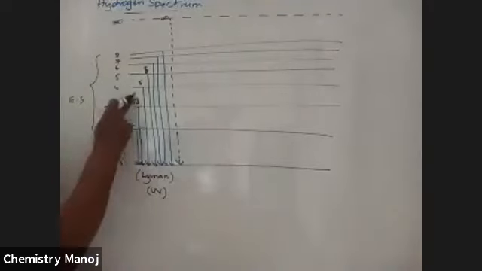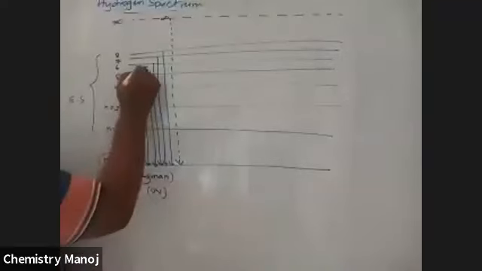So these are the symbols. For the hydrogen atom, they are H alpha, H beta, H gamma, H delta, H infinity lines. So the Lyman series is observed in the UV region of the electromagnetic radiation.